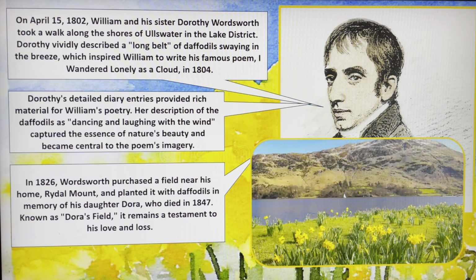In 1826, William purchased a field near his home, Rylam Mount, and planted it with daffodils in memory of his daughter Dora, who died in 1847. This was known as Dora's Field, and it remains a testament to his love and loss. Now let's take a video just reminding ourselves of William Wordsworth and what he was thinking and feeling as he wrote the poem.